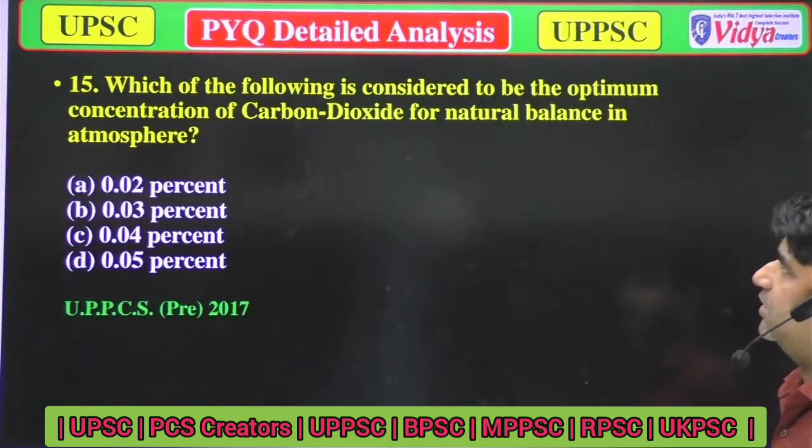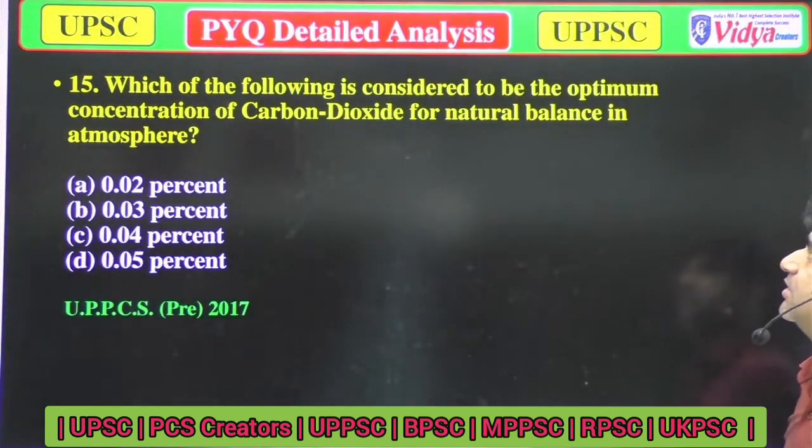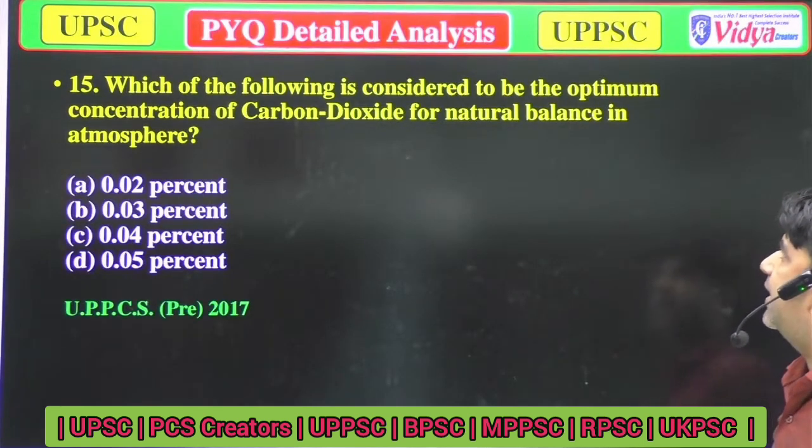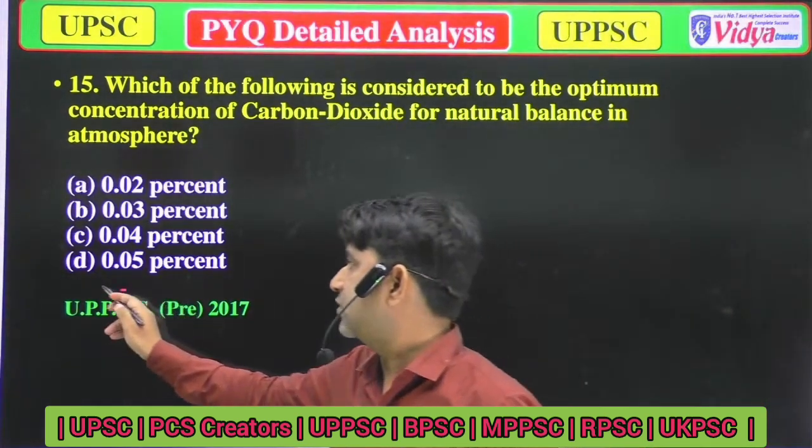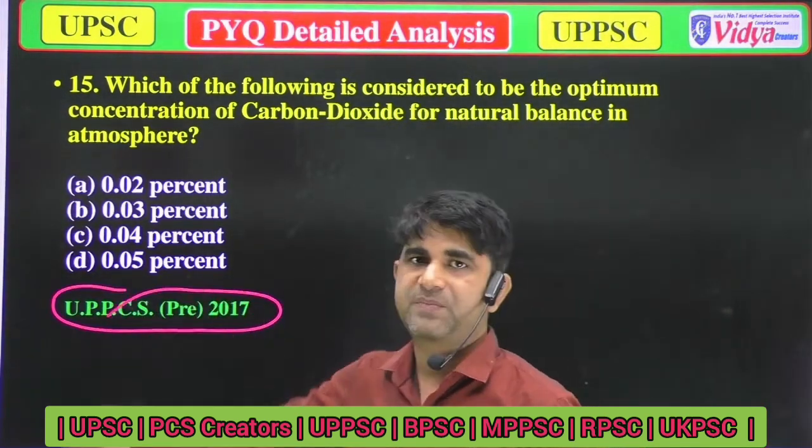Our next question: which of the following is considered to be the optimum concentration of carbon dioxide for natural balance in the atmosphere? This is a very nice question, and it was asked in 2017.